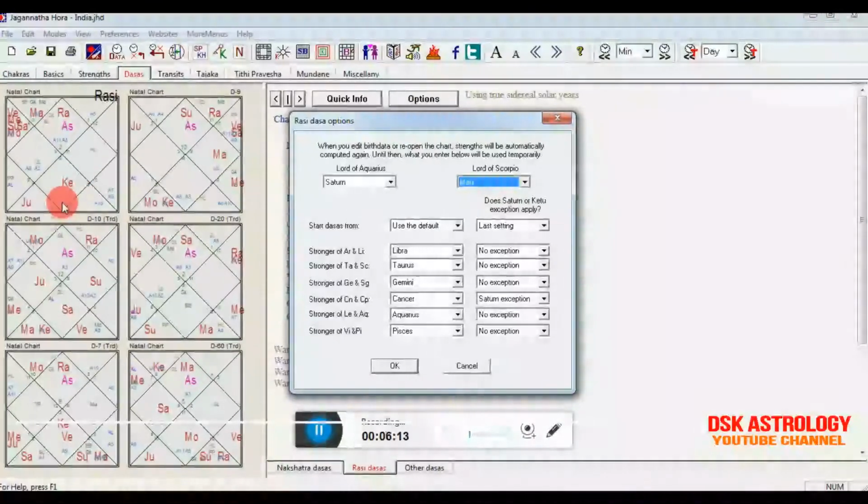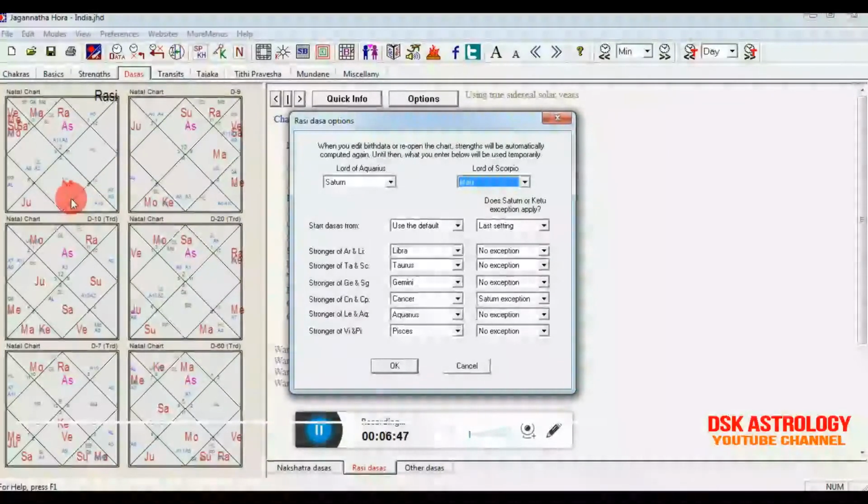The other exception is that if these two planets are in the Scorpio, means Mangal and Ketu are positioned in Scorpio, then you have to give full 12 years to the Scorpio Rashi. Any sign under the Gemini Chardasha can have maximum 12 years of Rashi Dasha. So if these two planets are in the Scorpio, then you have to give Scorpio 12 years. If Shani and Rahu are in this Aquarius sign, then you have to give 12 years to Aquarius sign as well.